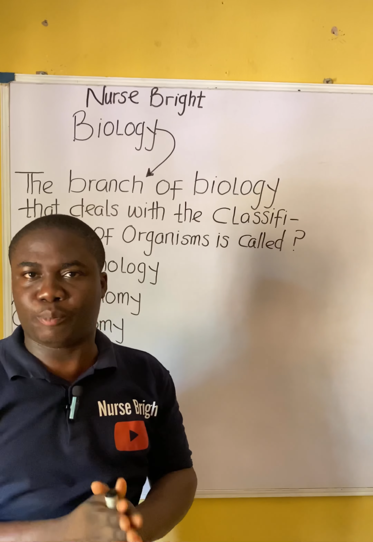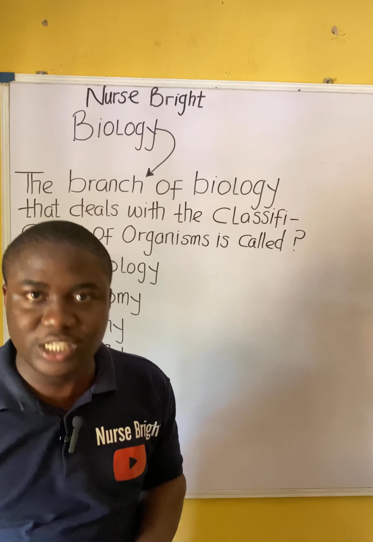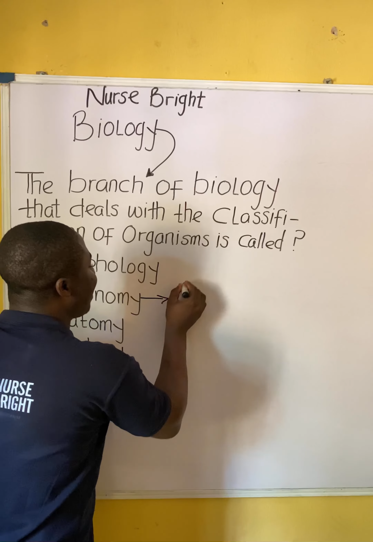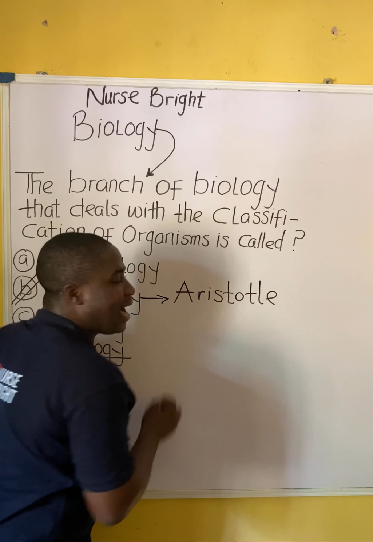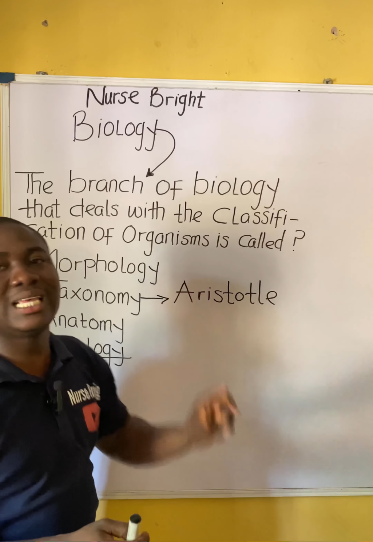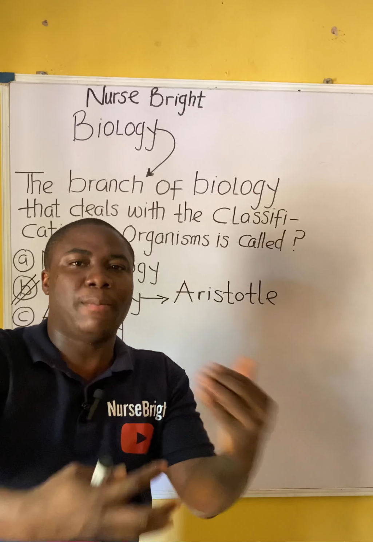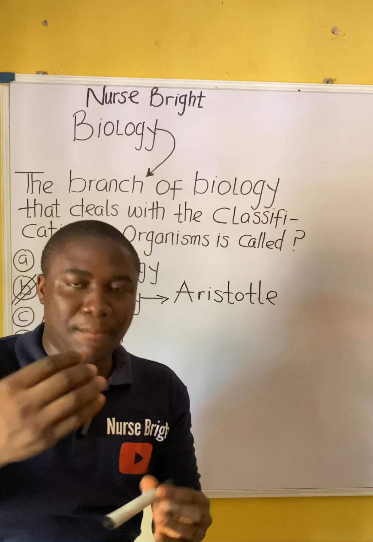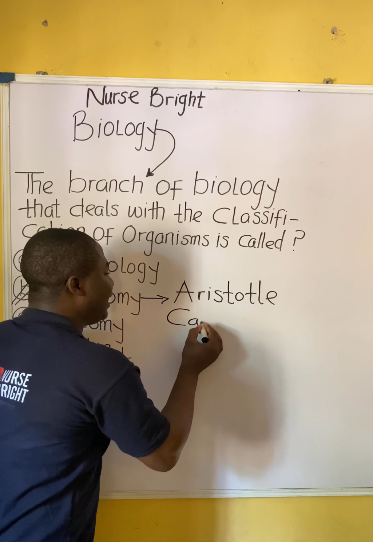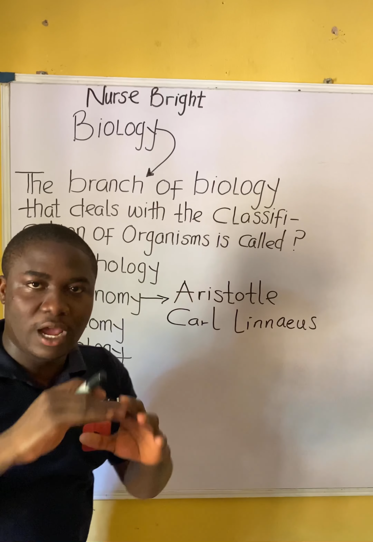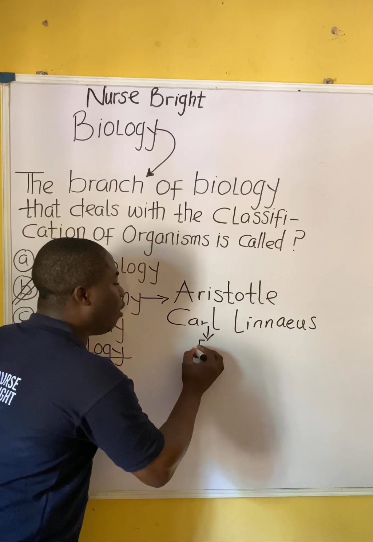Now note this, listen properly. The earliest man to classify organisms is called Aristotle. Listen very well. The earliest man to start classifying organisms is called what? Aristotle. This man called Aristotle classified organisms into two major groups, which are plants and animals. But the man that brought about the modern classification, his name is Carl Linnaeus. Please take note. Carl Linnaeus brought about the modern classification of living organisms. This man is regarded as the father of taxonomy.